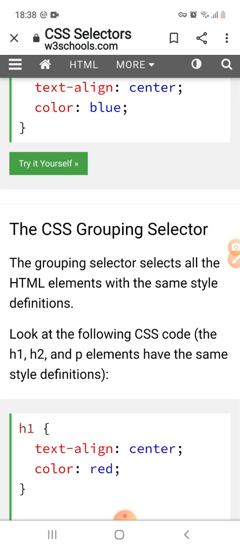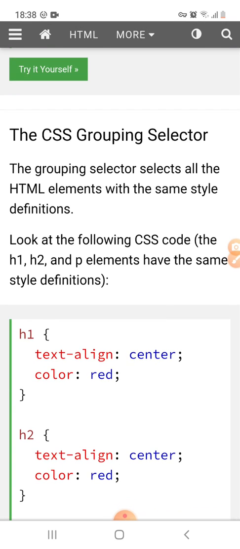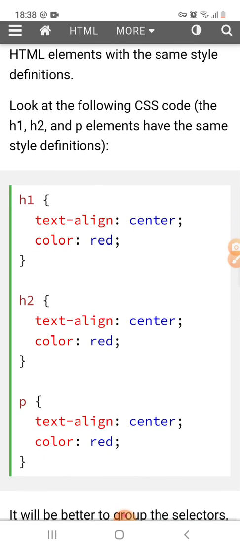Next is the CSS grouping selector. For example, look at this code. Here we have to style all the elements separately. In the CSS code, h1, h2 and p elements have the same style definition, but they are styled separately.